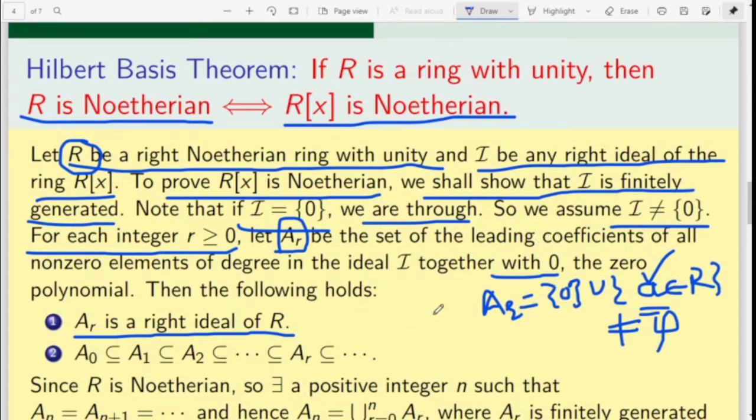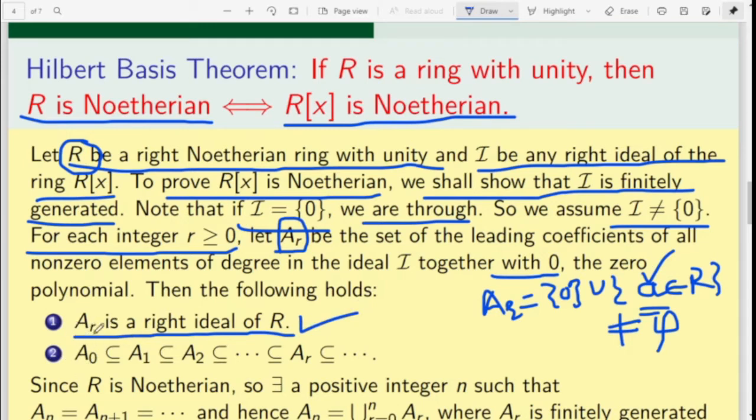Therefore a minus b will be in A_r, and similarly, if there is an element r of R and a belongs to A_r, then the element ar will be in A_r. So it is, I think, a routine exercise.